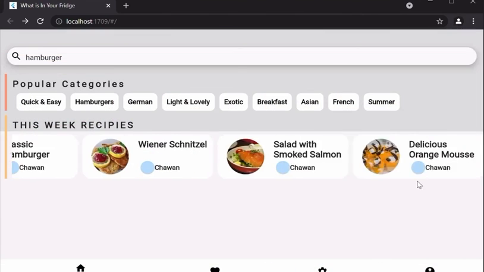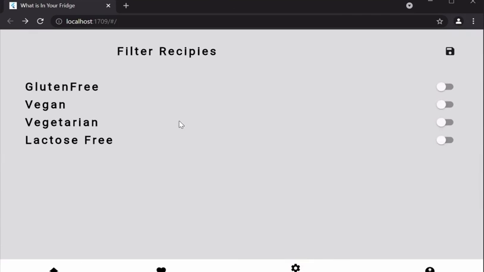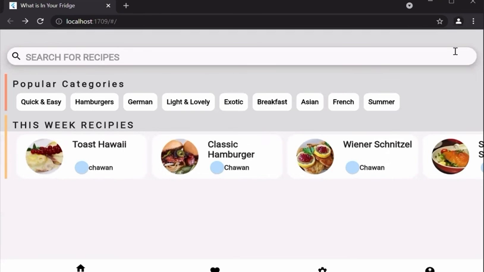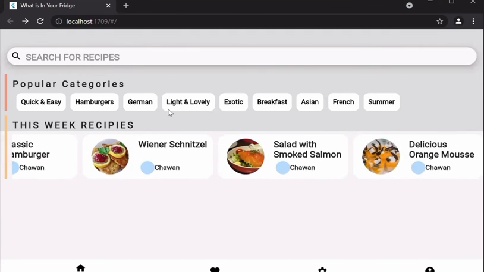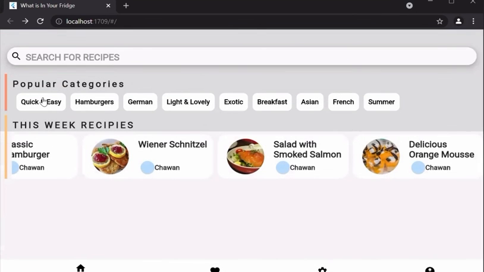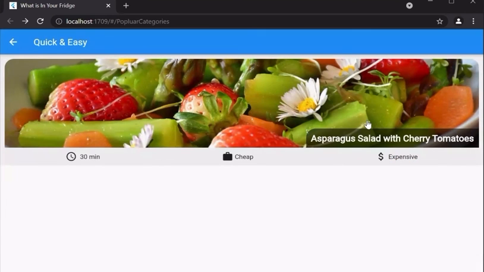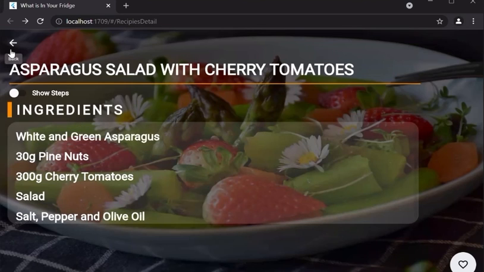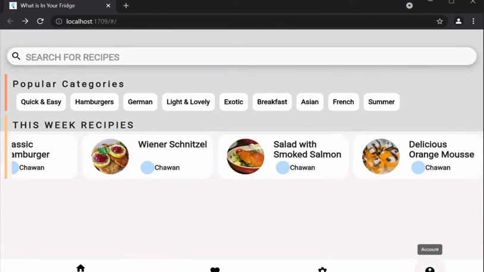Then they can also filter the recipes like gluten free, vegetarian, lactose free. For example, vegan. Okay. For example, we have hamburger. As you can see, the hamburgers category doesn't exist because we have filtered. Then the quick and easy, we have asparagus salad with cherry tomato. These are the ingredients, and they have their own profiles as well.